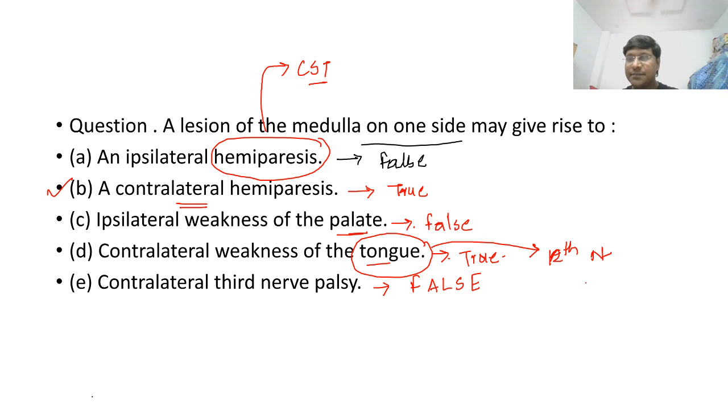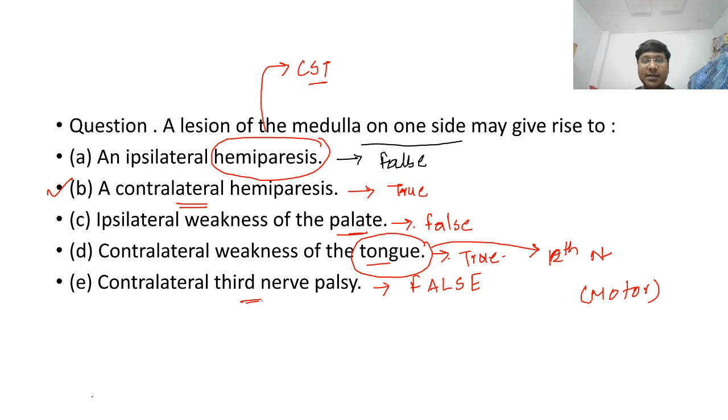12th nerve is a motor nerve. But how will the innervation be? The innervation will be crossed. The upper motor neuron of the right side will go and innervate the left side, and the upper motor neuron of the left side will go and innervate the right side. So there will be crossing of the nerves. That is the reason why contralateral weakness of the tongue is a correct answer.